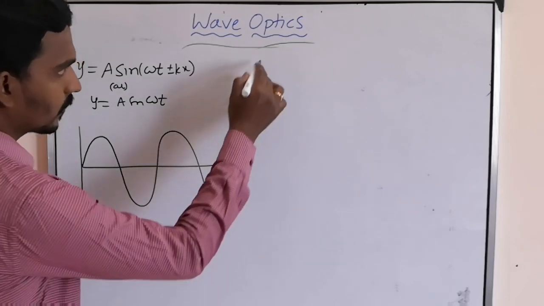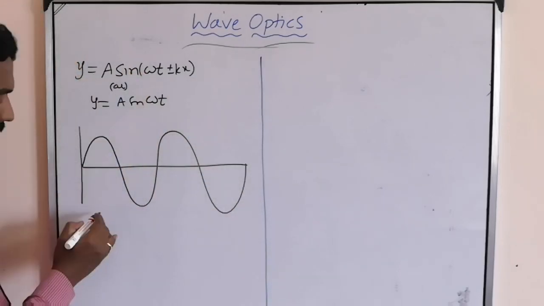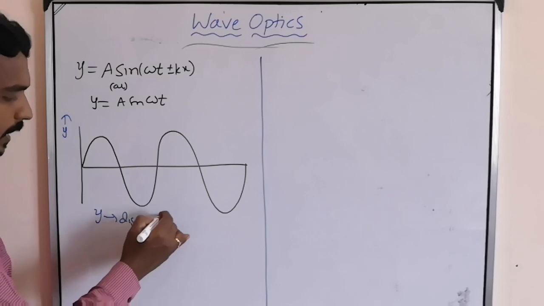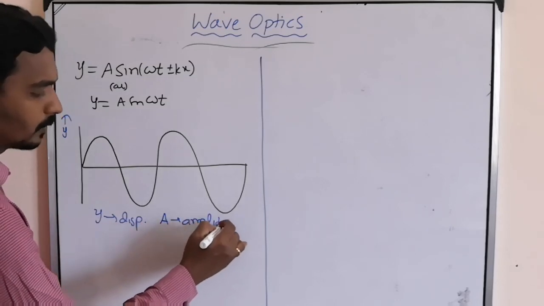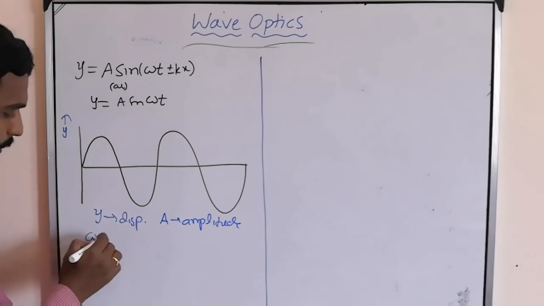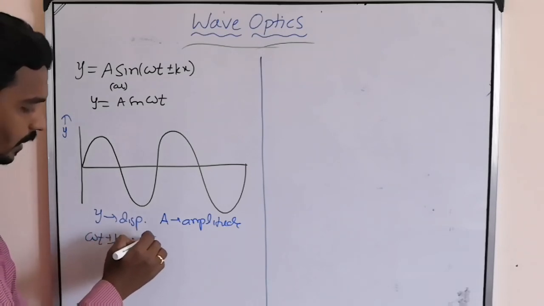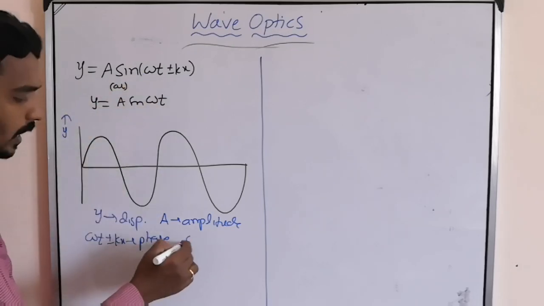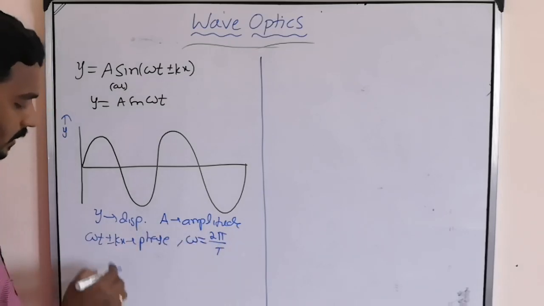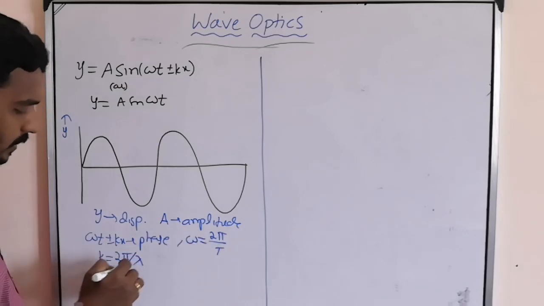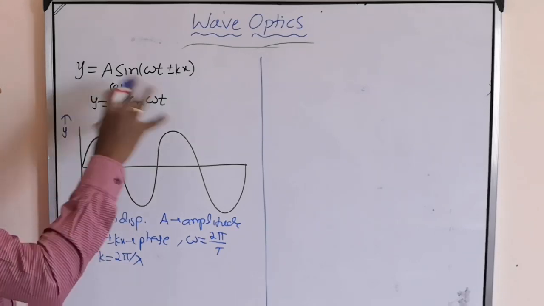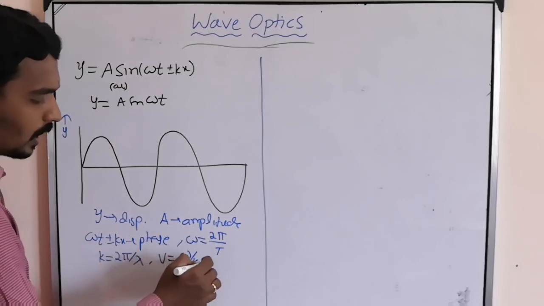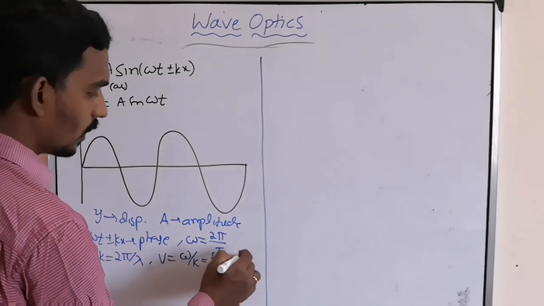Here, y is displacement, a is amplitude, and omega t plus or minus kx is phase. Phase means angular position. Omega equals 2 pi by T. K equals 2 pi by lambda, the wave number. This is the relation we have. Of course, speed is omega by k, or f into lambda, or else lambda by T.